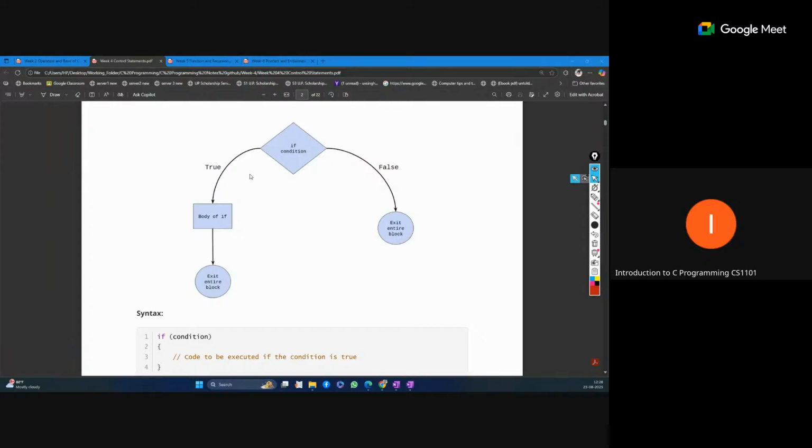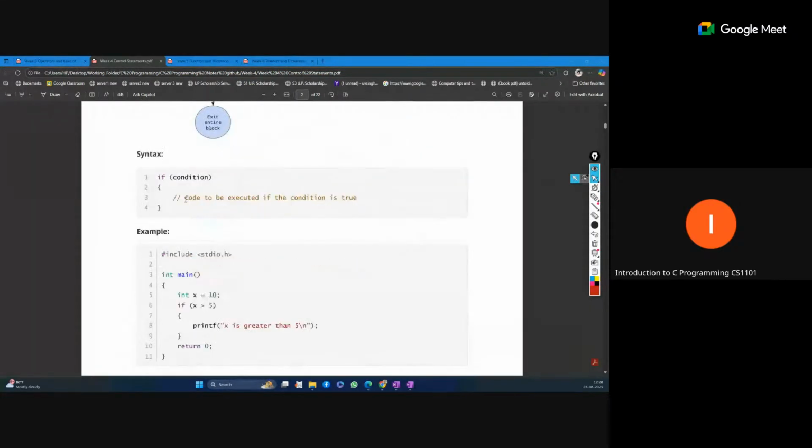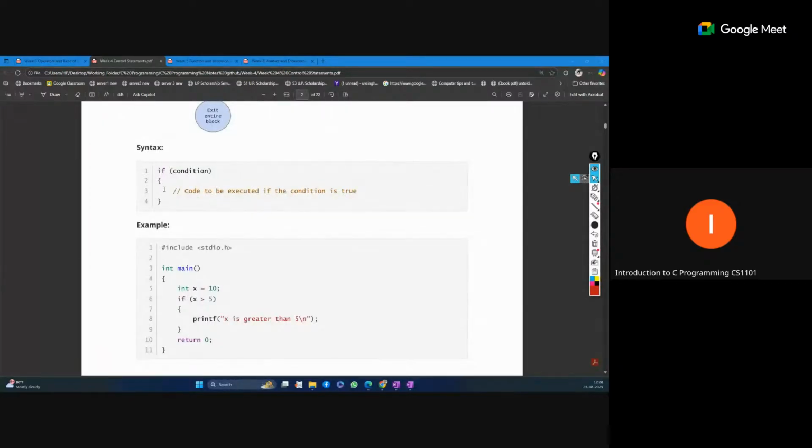Generally we have blocks for execution, and we execute the one particular block that is satisfied by the condition. In a simple if statement, if the condition is true, we only execute this block. If it is not true, we skip it.